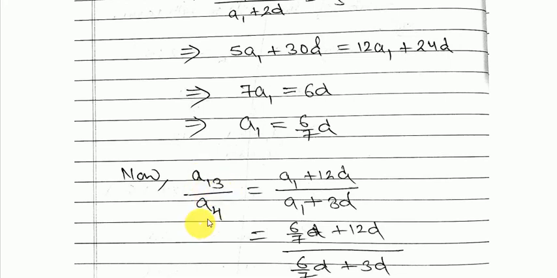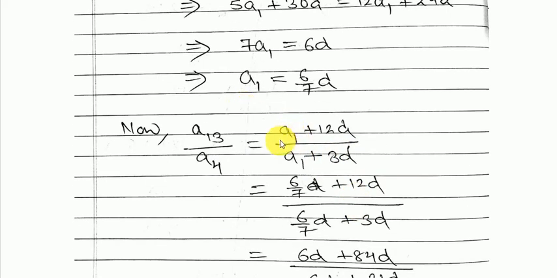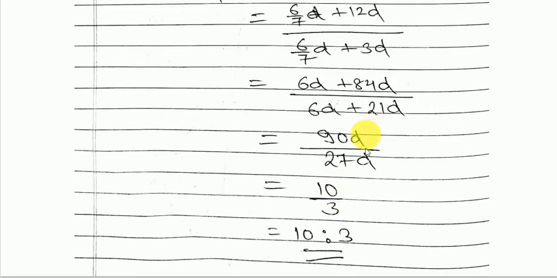So a13 upon a4 is equal to a1 plus 12d upon a1 plus 3d. Now in place of a1, this a1 can be written in terms of d from this. So I can write 6 upon 7d. Down also I can write 6 upon 7d. Now simplify this and d will get cancelled and you're left with 10 upon 3. That means 10:3. Okay, so this is all for today.